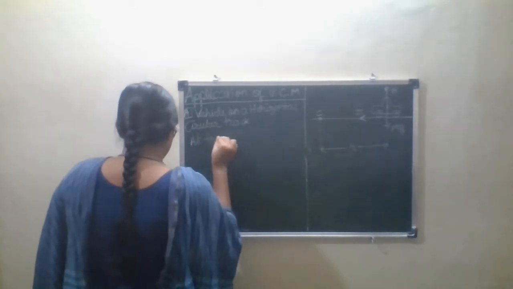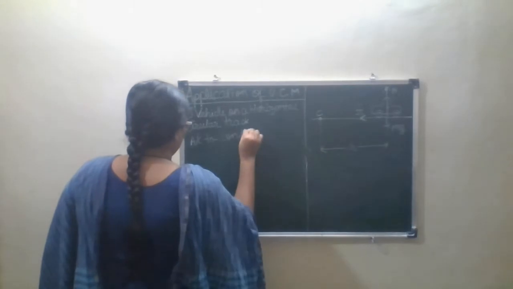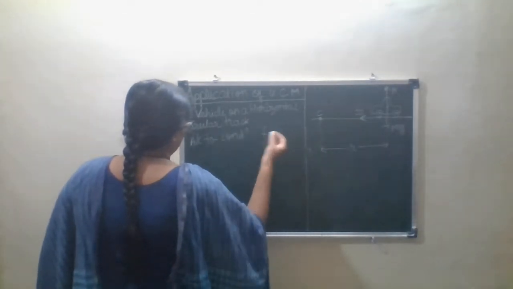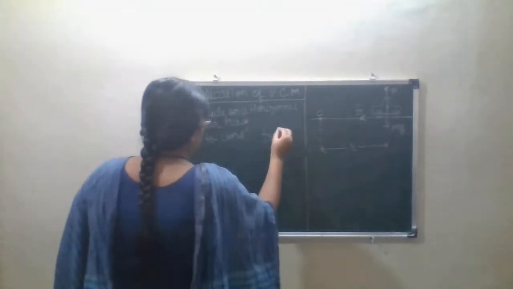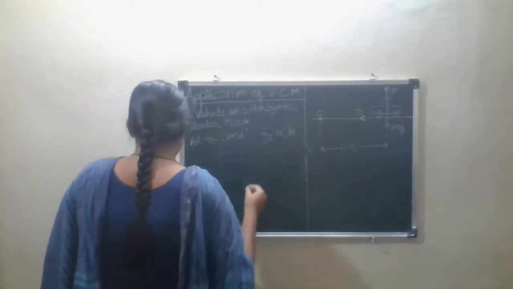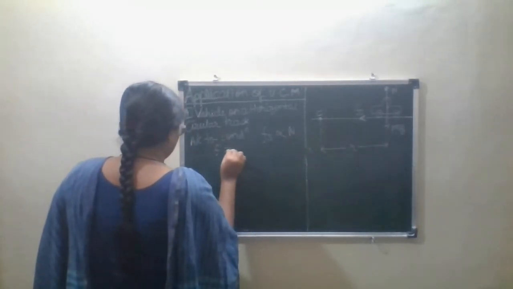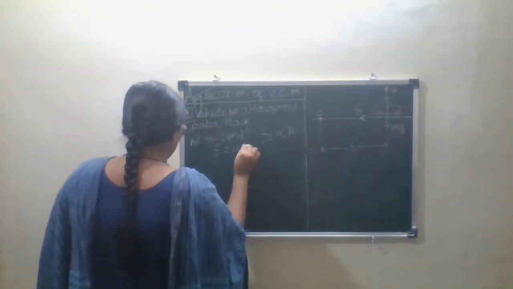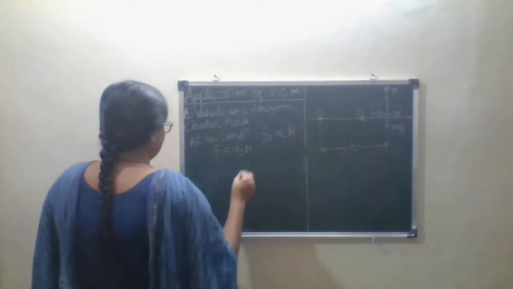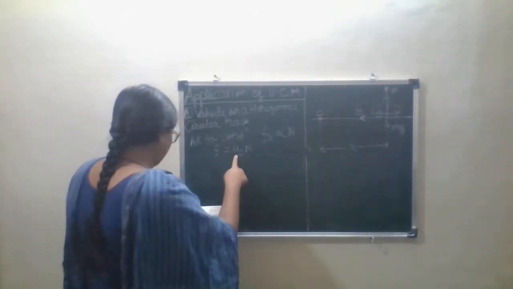According to the condition, we know that the force of static friction is directly proportional to N, which is the normal reaction. So Fs is equal to mu s into N, where mu s is the coefficient of static friction.